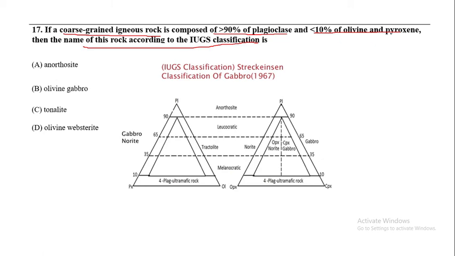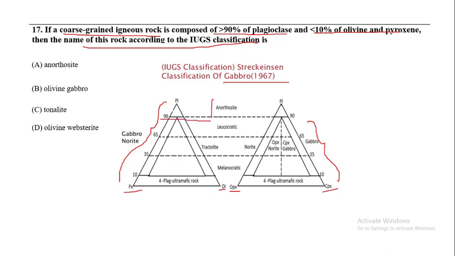Now you see here the IUGS classification of gabbroic rocks is given. From this we can easily identify the values. Here you can see pyroxene, olivine, orthopyroxene and clinopyroxene. The first condition is that the plagioclase percentage is greater than 90.